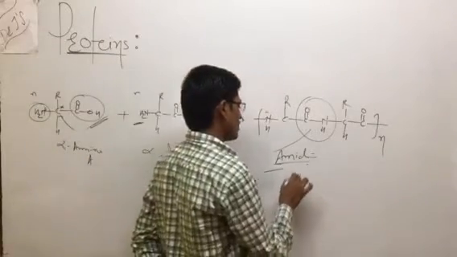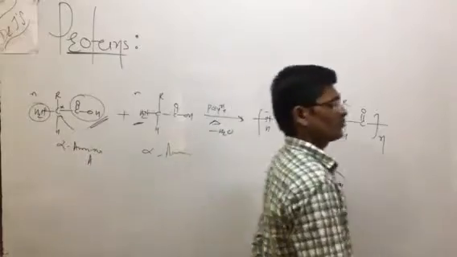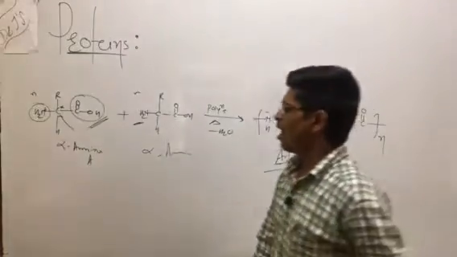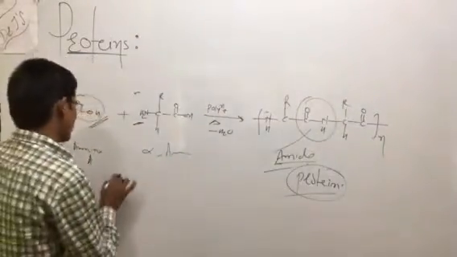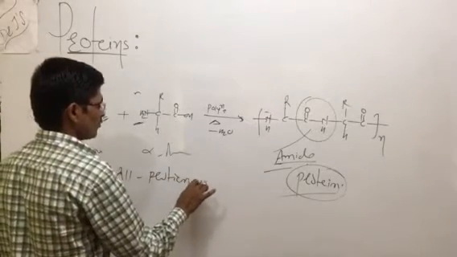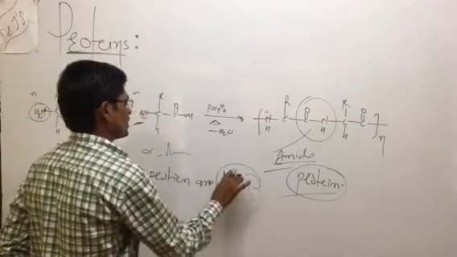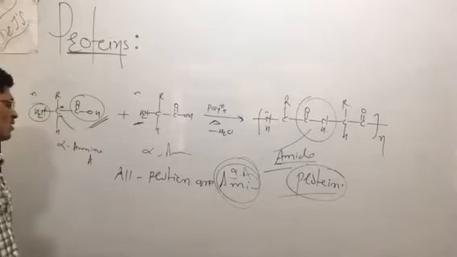Then proteins are formed. So here the formation of proteins happens. All proteins are amino acids. What amino acid? This is the alpha amino acid. All proteins are alpha amino acids.